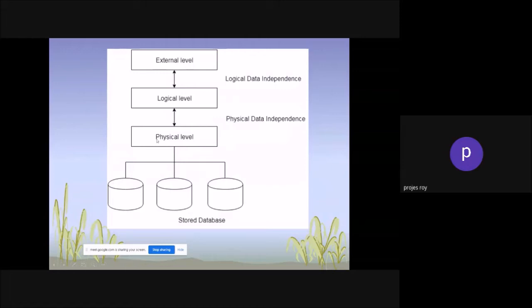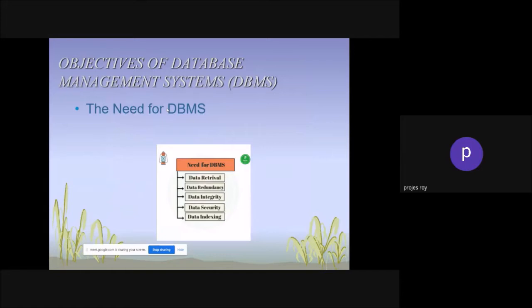If you do not have flexibility in the physical schema, you cannot create flexibility in the logical schema. So we need to create a lot of data structures through which you can access the information from the logical schema and give it to the external layer. That is the way you can create logical data independence.